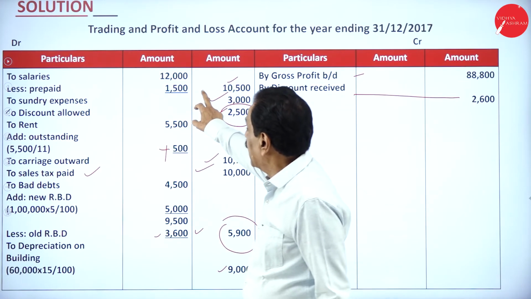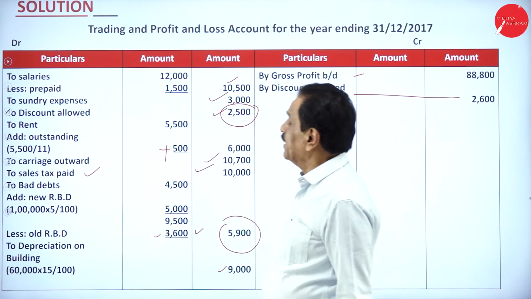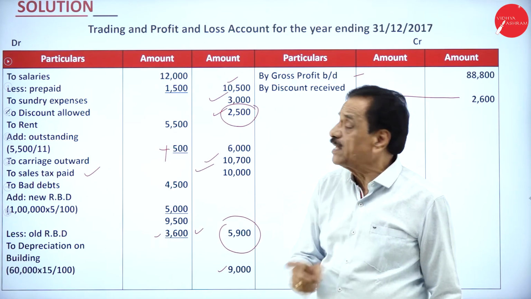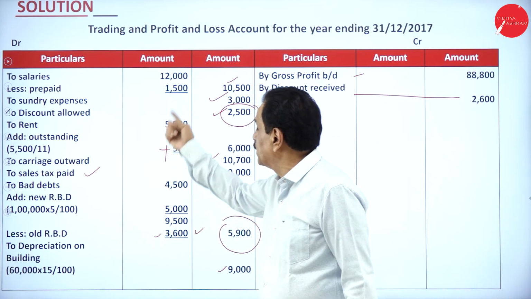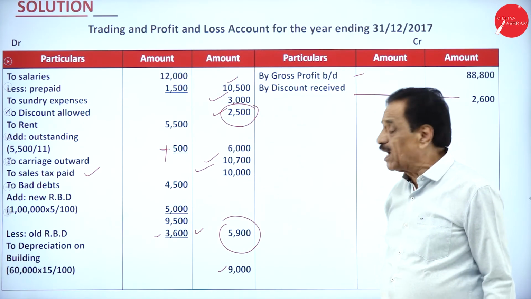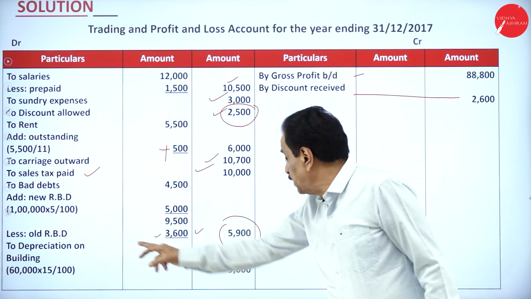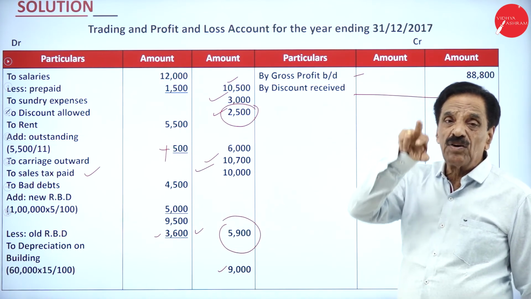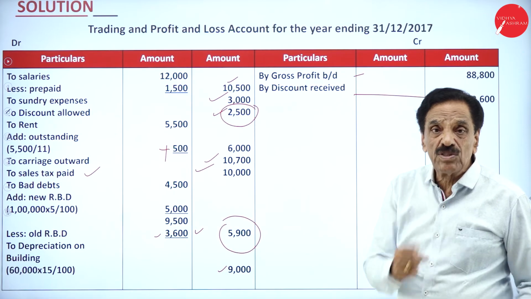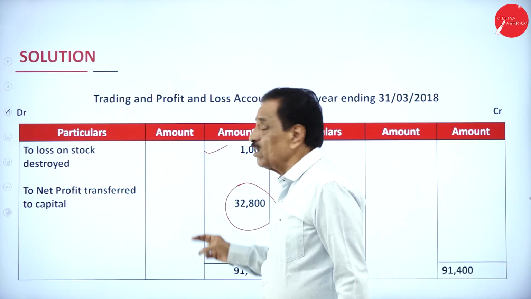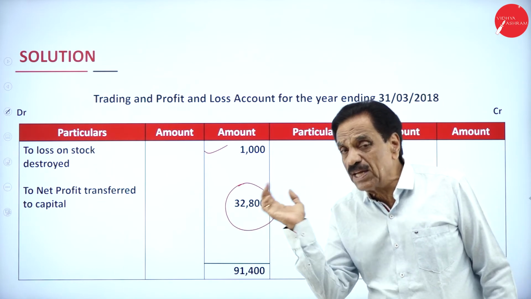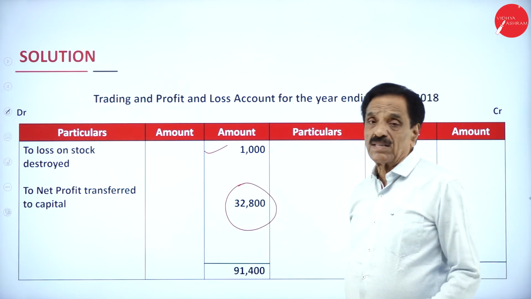Here see that salary, how much prepaid? 1,500 has been deducted. Rent paid for how many months? 11 months. 1 month rent is outstanding. So this will come on the liability side of the balance sheet. This prepaid will come on the asset side of the balance sheet. Here, deduction on building is 9,000. While you're doing the balance sheet, out of the building, how much should be deducted? 9,000 should be deducted. Loss on stock, you have got 4,000. How much you recover? 3,000. How much is irrecoverable? 1,000. That's the loss on stock.